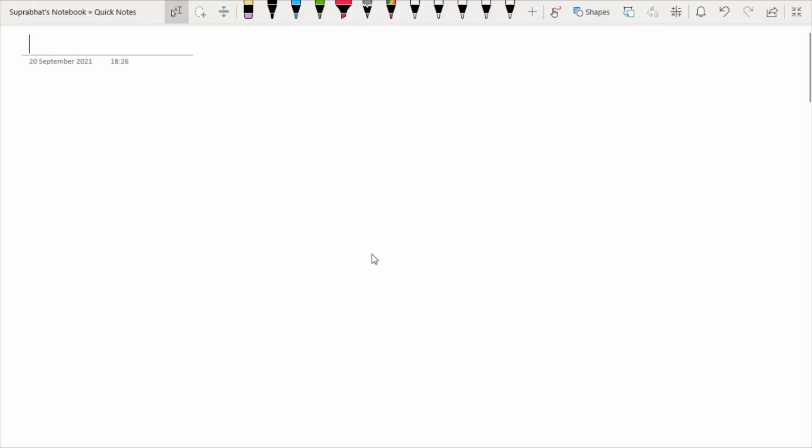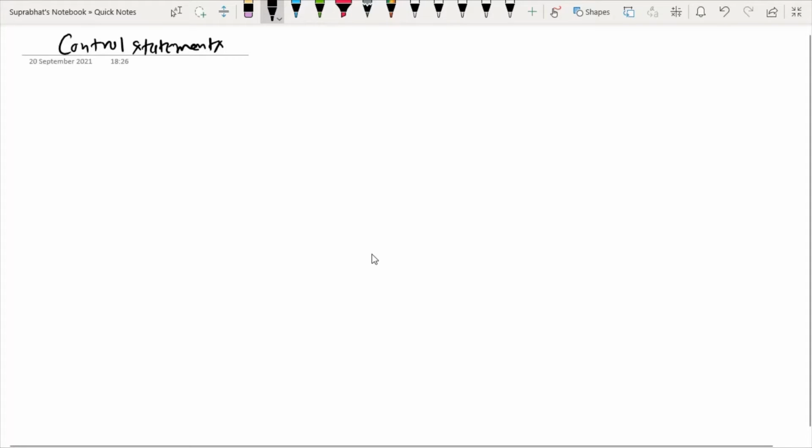In yesterday's class we discussed control statements. In today's lecture we will discuss some practical examples based on control statements.